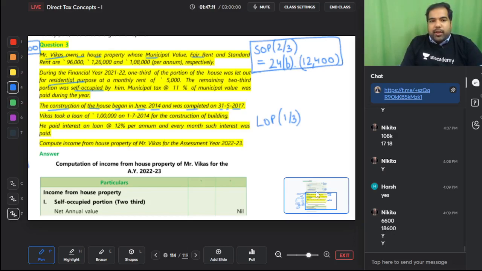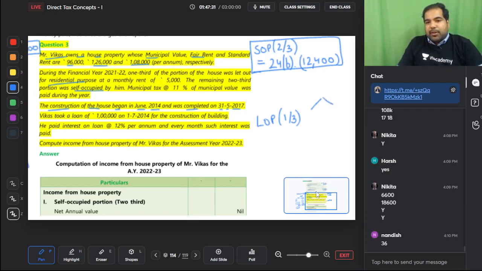Municipal value and fair rent is 96,000 and 1,26,000 for the whole house, guys. So we'll have to apportion it into 1/3. First let's take the whole house only. Of 96,000 and 1,26,000, which will you take? 1,26,000. But the standard rent is 1,08,000, so you will take 1,08,000. Divided by 3 is only 36,000. So your expected rent is 36,000.